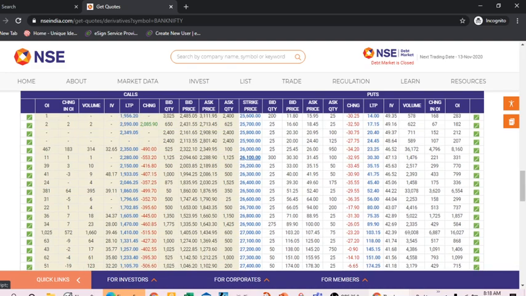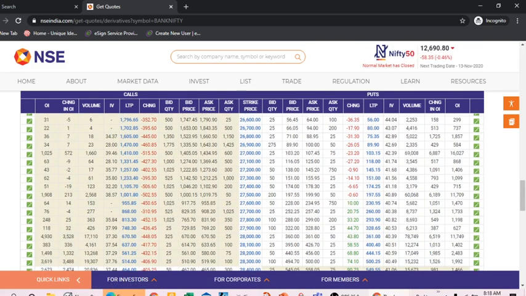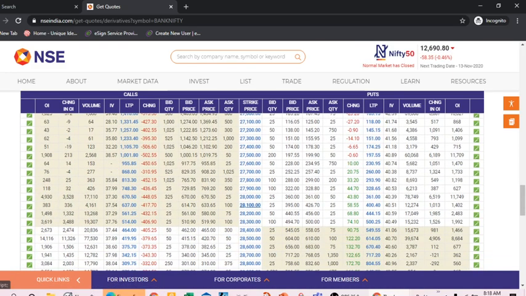So 27,000, 27,500, 28,000, 28,500 is the difference, and there is resistance, and there is slightly more call option writing. So it shows that the Nifty call option has been written more.